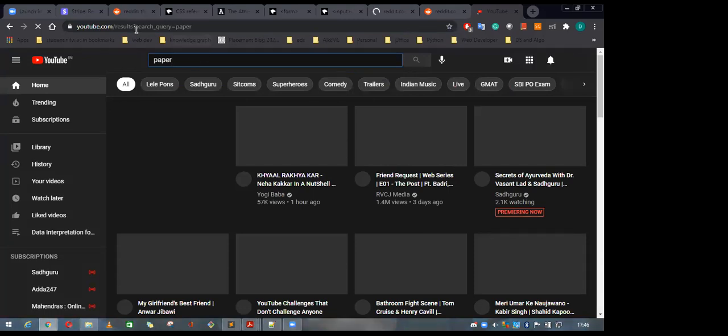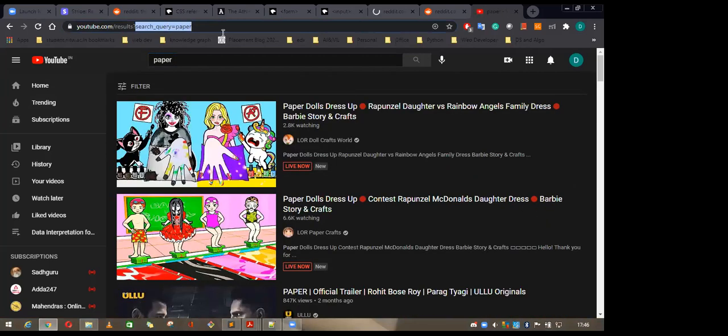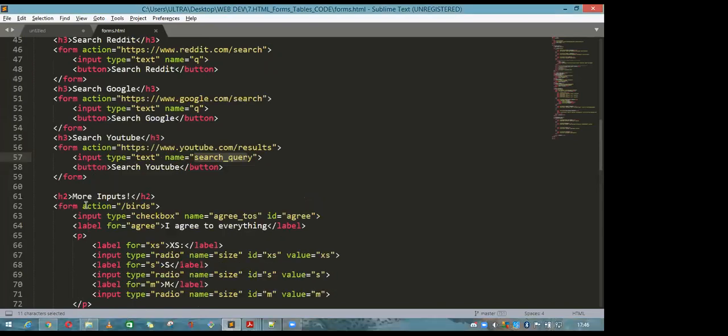See, instead of q, it is writing the search query. It is by default. So Google is providing something else, the YouTube is providing something else, and some other thing is providing something else. So here you can take the search query after this result, and here I think I have added the result. I think instead of search, it is giving the result, and the name I have given the search query, and you can search directly YouTube into your website.